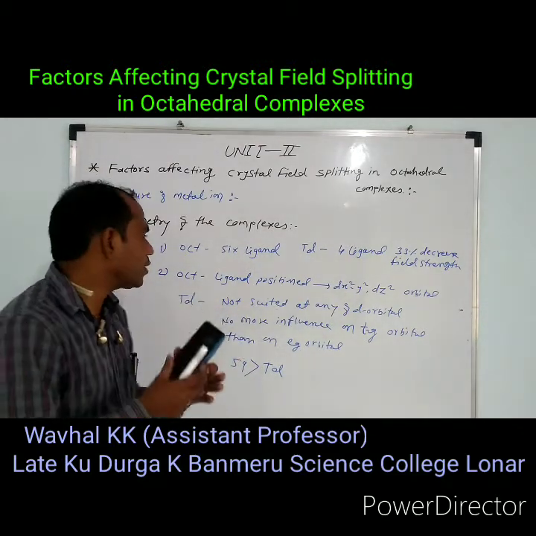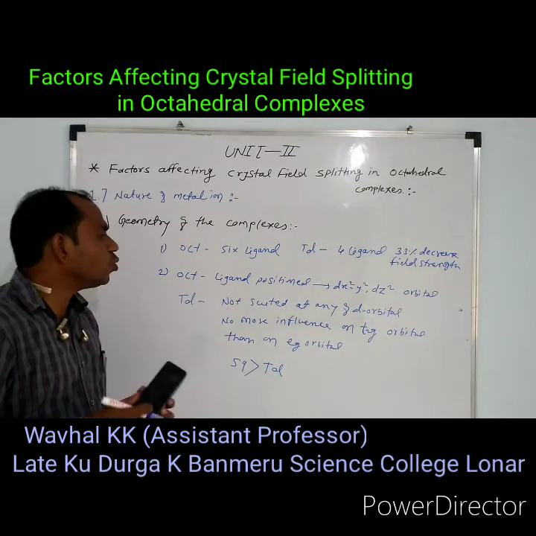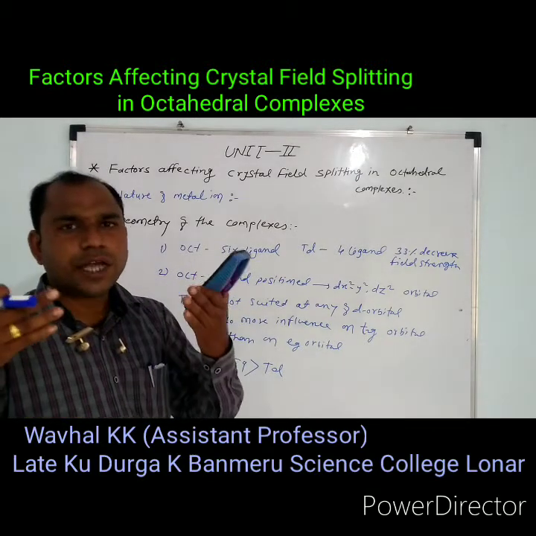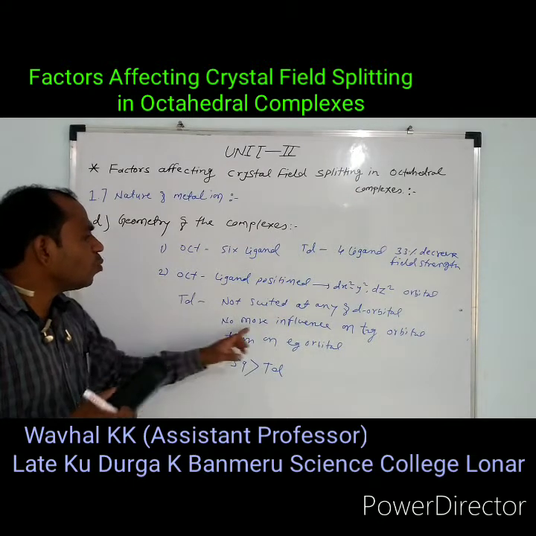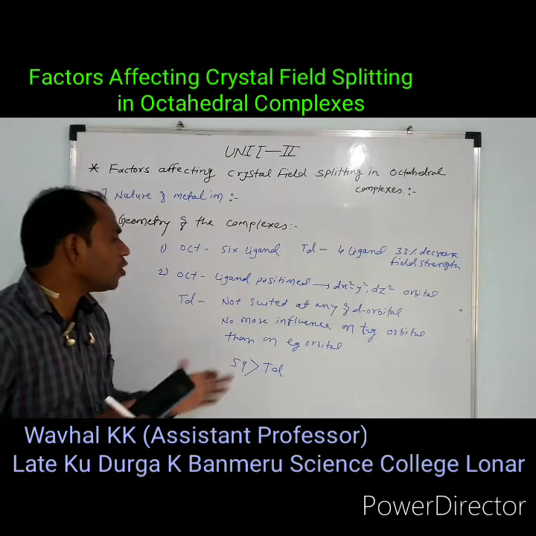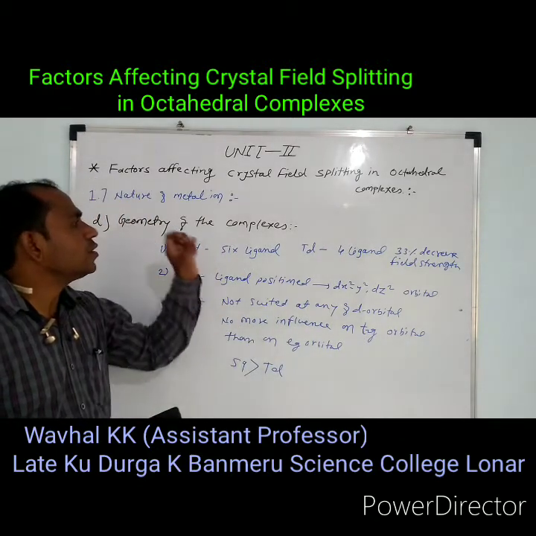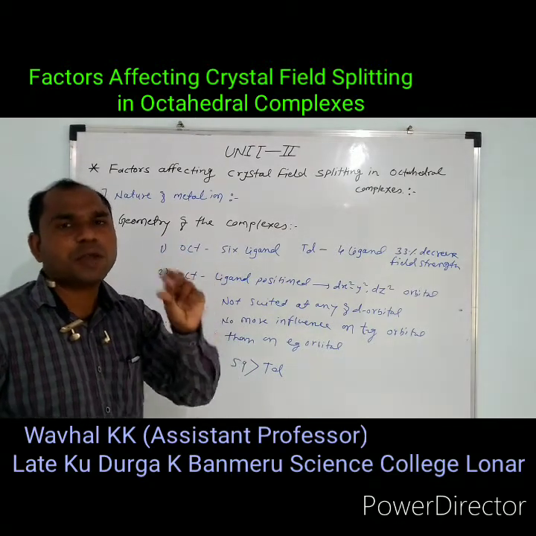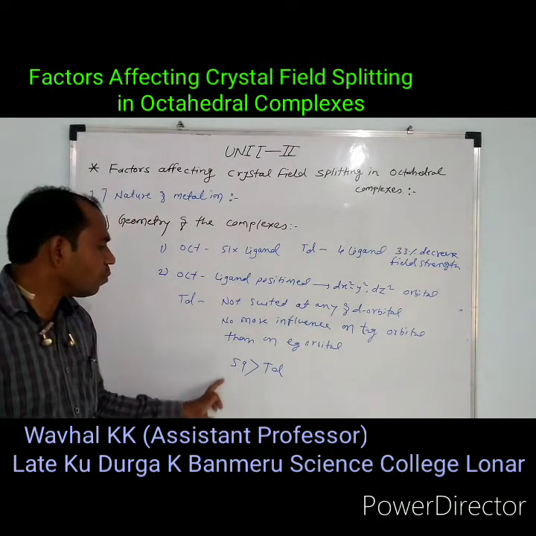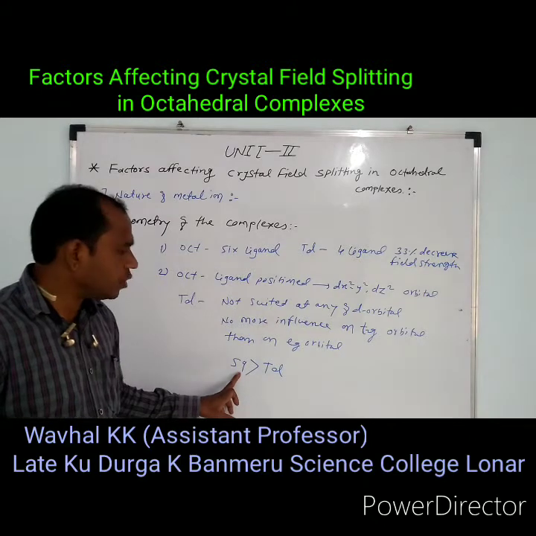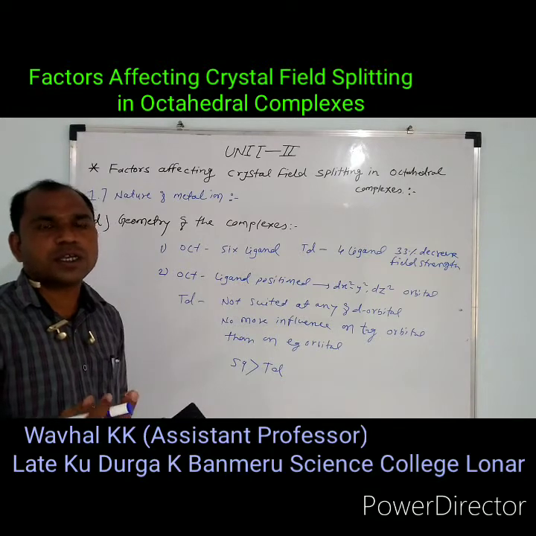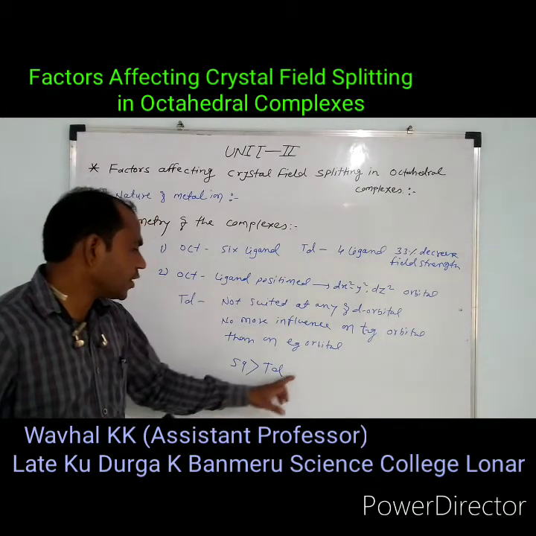These ligands are directly interacted, but in tetrahedral complexes there is no ligand directly interacting with the d orbitals, and no direct influence on the t2g orbitals, or on the eg orbitals. Hence the magnitude of the tetrahedral splitting decreases as compared to octahedral complexes. And square planar complexes have a greater crystal field splitting than tetrahedral complexes.